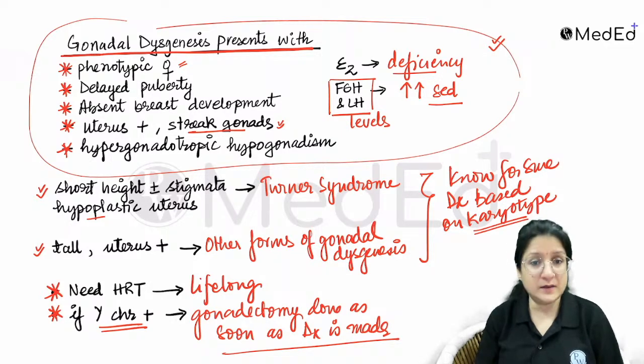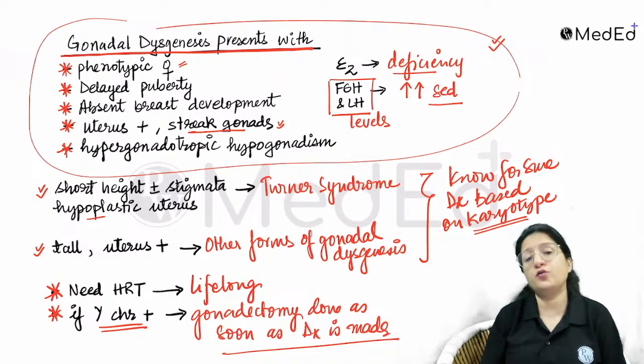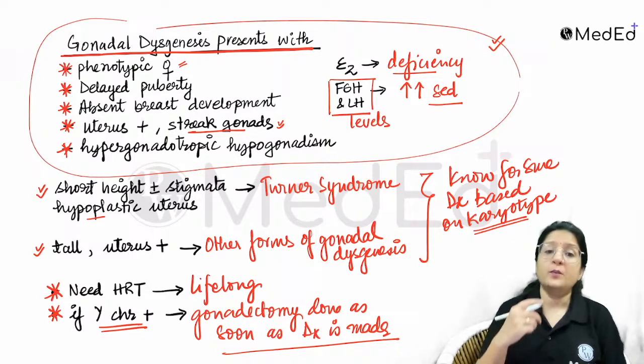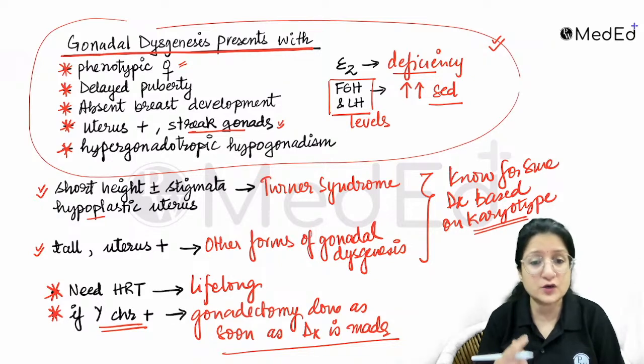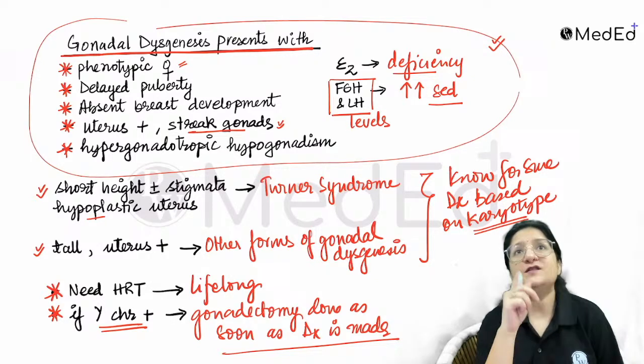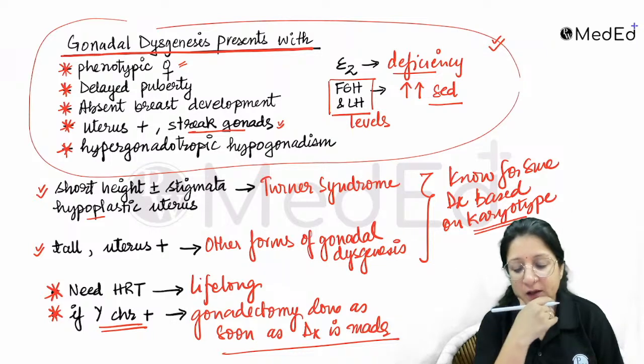Okay? Keep this in mind. These are very, very important MCQ points, because they frame a lot of questions on gonadal dysgenesis.